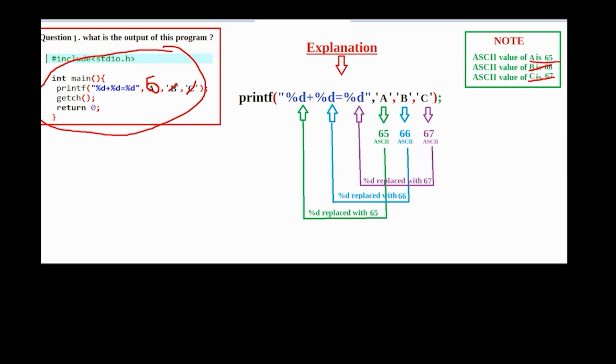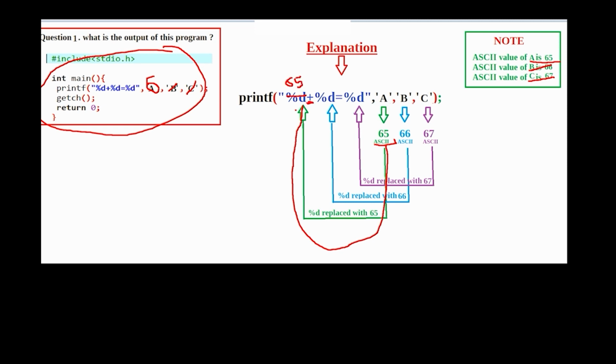Here character A's ASCII value is 65 and it is an integer, and %d always replaces with an integer. So this 65 will come here and replace this %d.